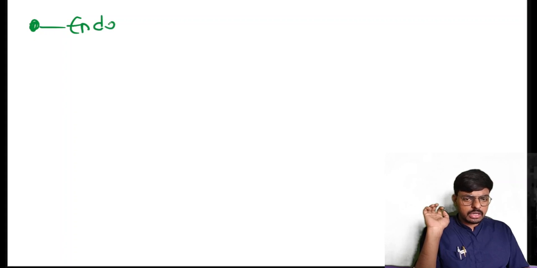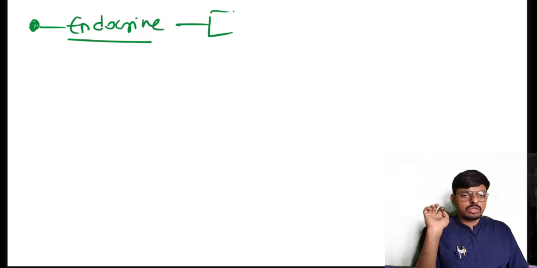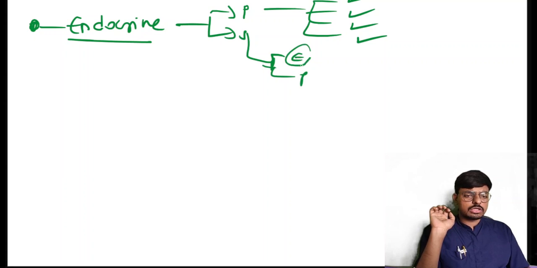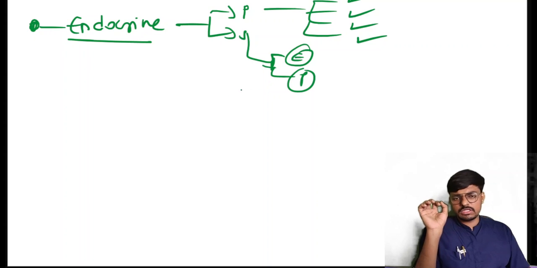Yes, as I told, the placenta can do the endocrine function. How? As I told, the placenta has two types of hormones: protein hormones and steroid hormones. In the protein hormones, we again have four types: HCG, HPL, pregnancy associated plasma protein A, and relaxin. In the steroid hormones, we have two hormones: estrogen and progesterone. Very basic questions.